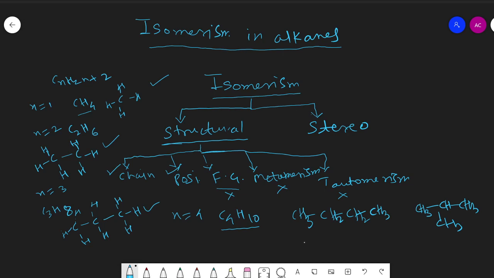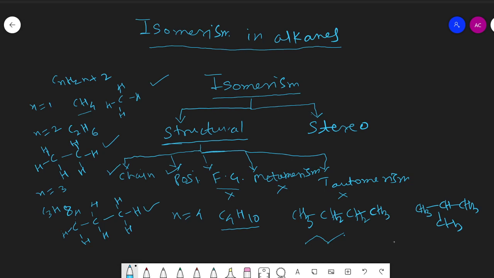The bond line formula can be written here. 4 carbon atoms are there; we write numbers 1, 2, 3, 4 and join these points. This is the bond line formula for n-butane. We learned about nomenclature: in common name, this compound is known as n-butane, and this compound is isobutane.